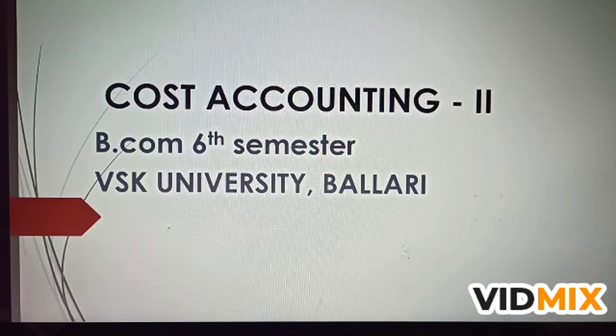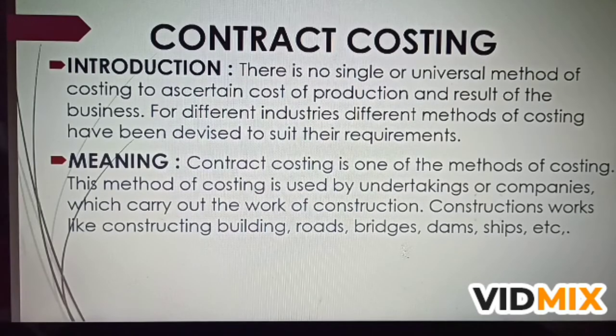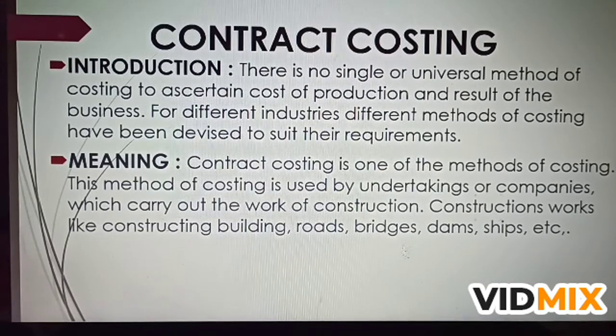Now let me explain the third model of Cost Accounting Part 2, that is contract costing. Let us understand contract costing with a brief introduction. There is no single or universal method of costing to ascertain the cost of production and the result of any business.